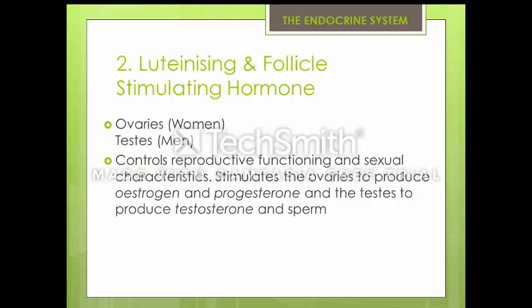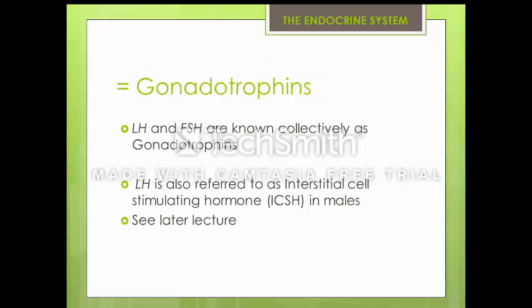Luteinizing and follicle-stimulating hormones are produced by the ovaries in women and the testes in men. It controls the reproductive functioning and sexual characteristics. In females, it stimulates the ovaries to produce estrogen and progesterone, and the testes in males to produce testosterone and sperm. These are also known as gonadotropins. LH is sometimes referred to as interstitial cell stimulating hormone in males, and we'll cover this in our lecture on the reproductive system.